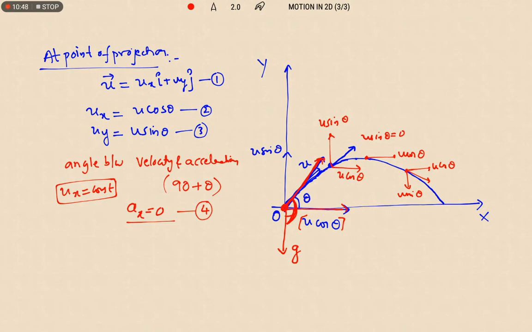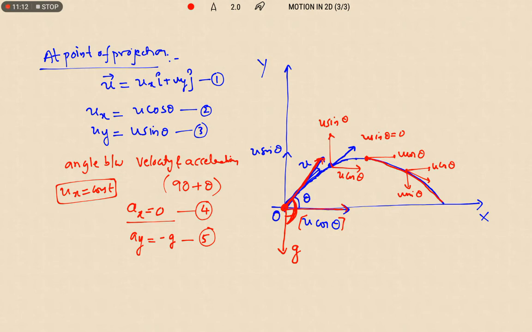So then what about vertical acceleration? Vertical acceleration for the projectile in its entire motion, that means while it goes from the point of projection to the highest point, and from the highest point to the ground, its acceleration direction will always be towards the surface of the earth.